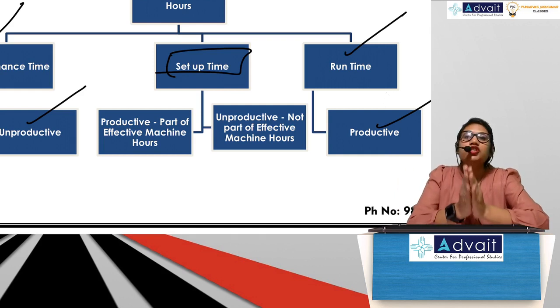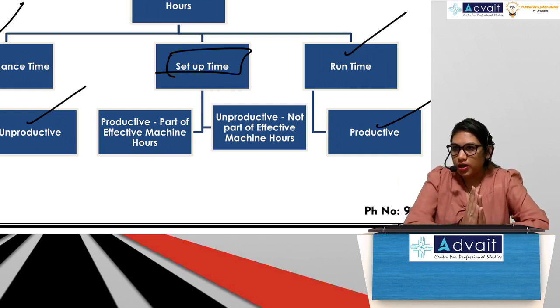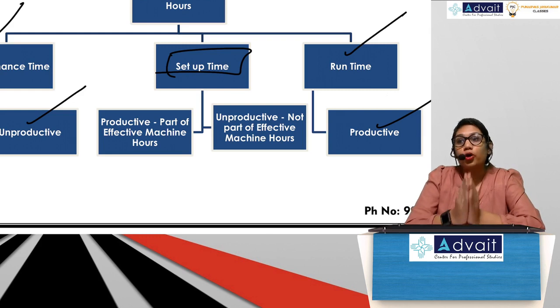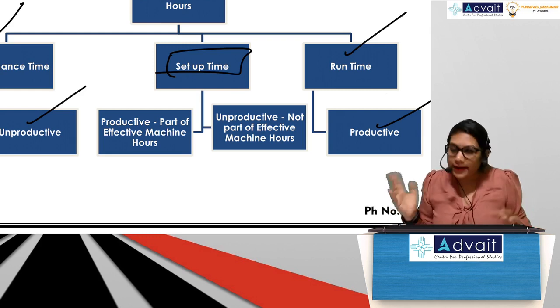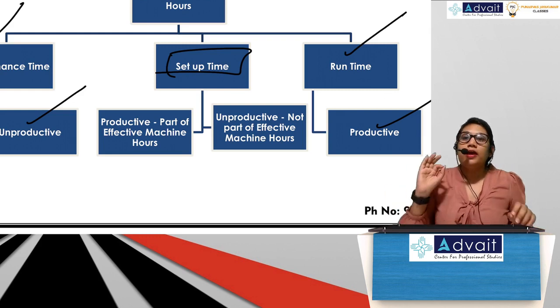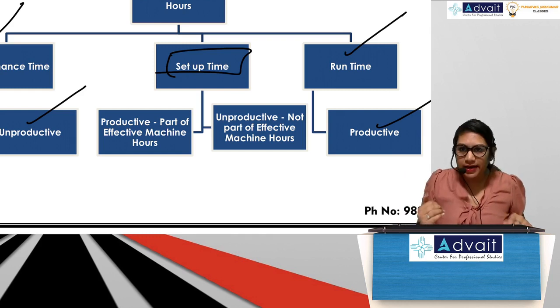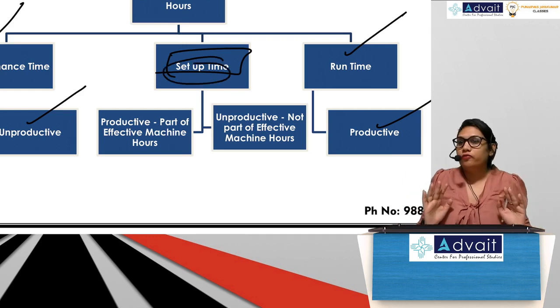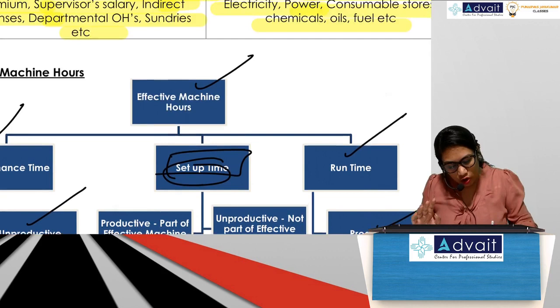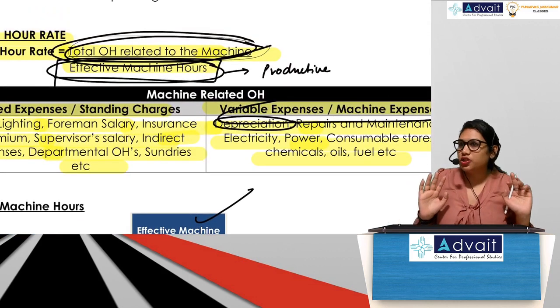So when the machine is being set up, would you consider that to be productive time or unproductive time? It depends. If the question states that setup time is productive, then you will consider it in your effective machine hours.